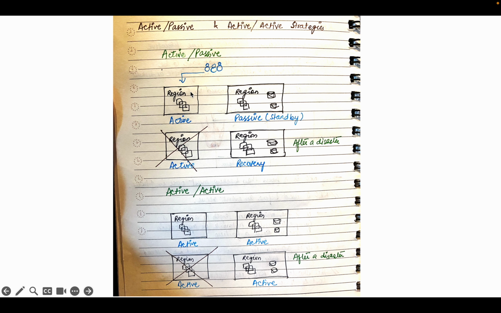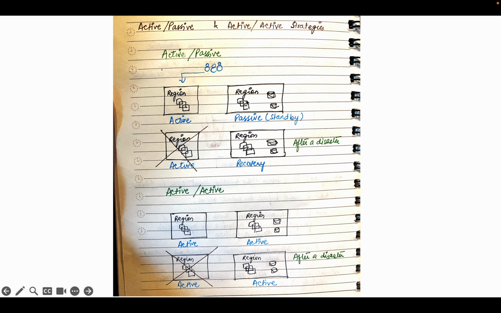The first is active, which is being used by the users right now, and the other one is passive, which is on standby in case anything goes wrong and the active system goes down. For recovery, obviously we have to go for the standby option. After a disaster, we use this standby option, and this is how active passive strategies work.